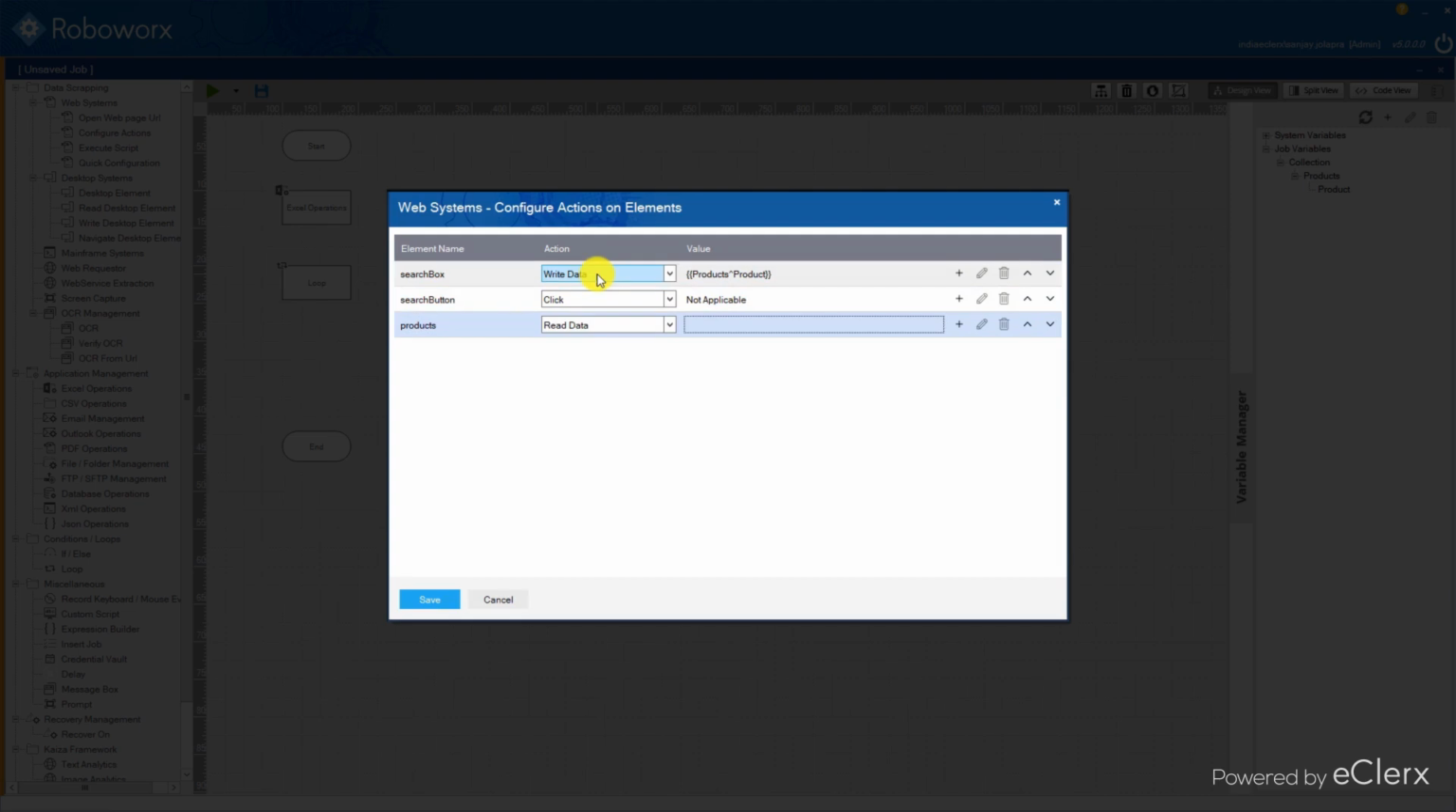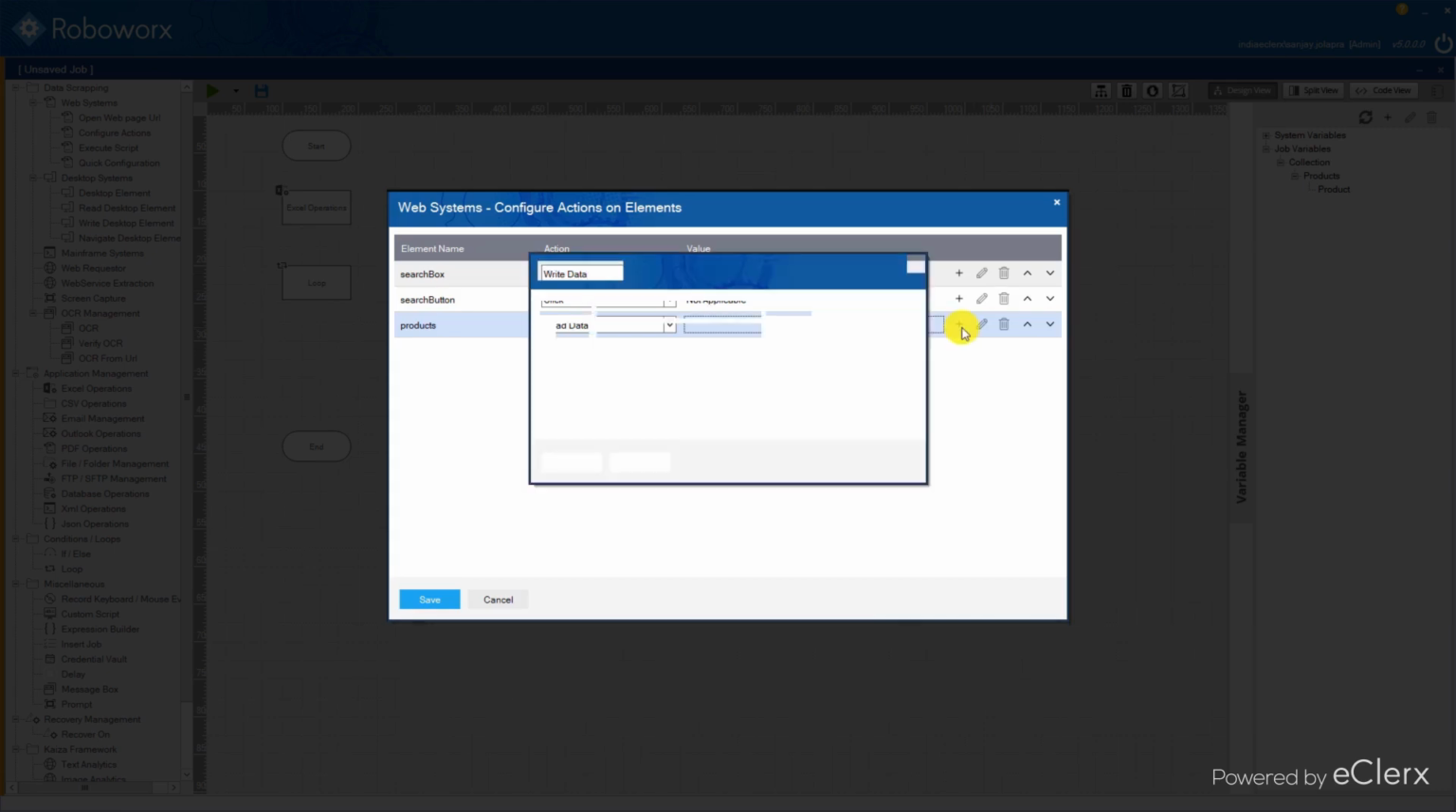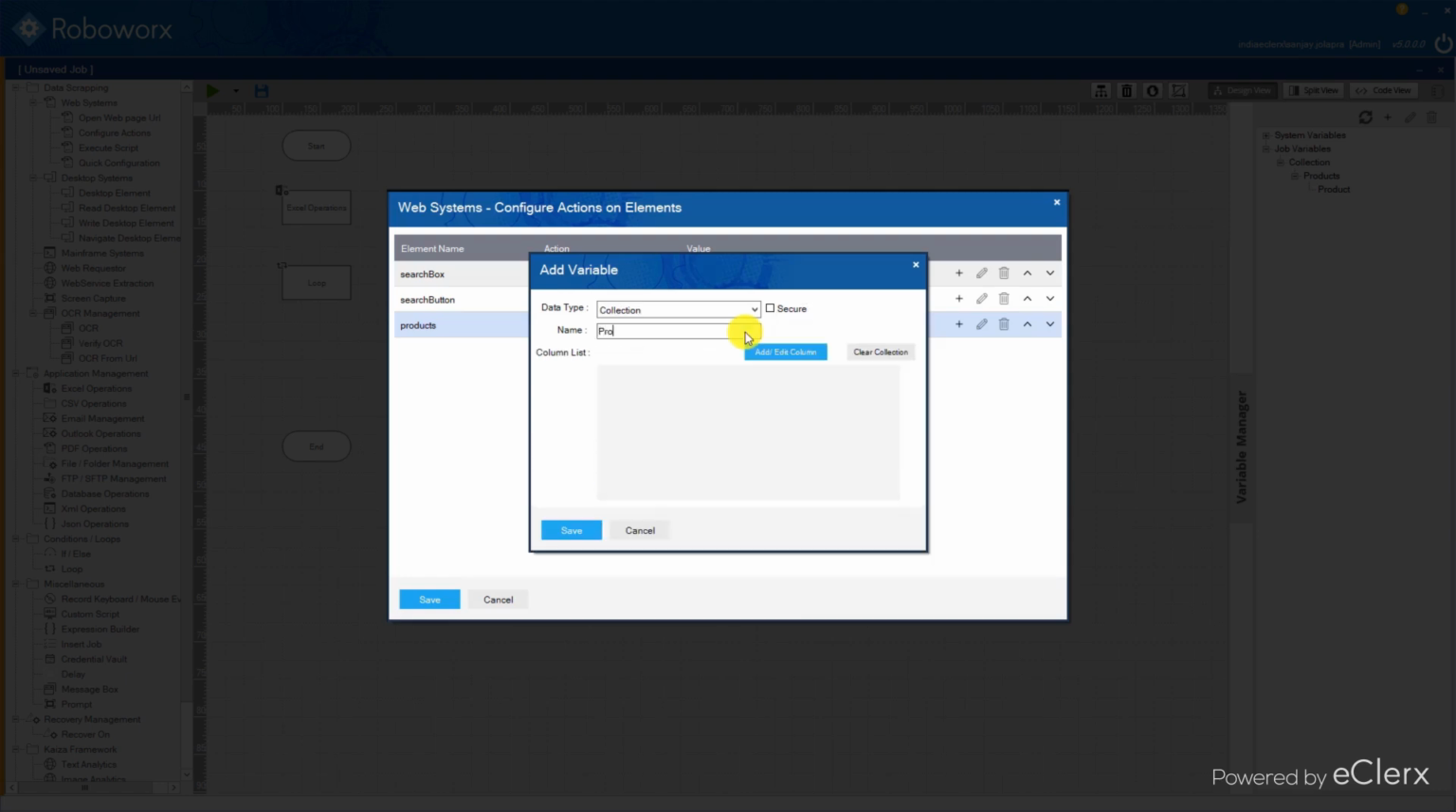This data which we read from the website needs to be stored. So, we click on plus icon to create a variable for it. We select collection as the data type, and give it a name. We then save the variable details as well as the action details.